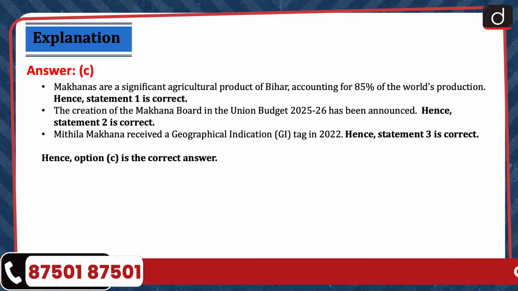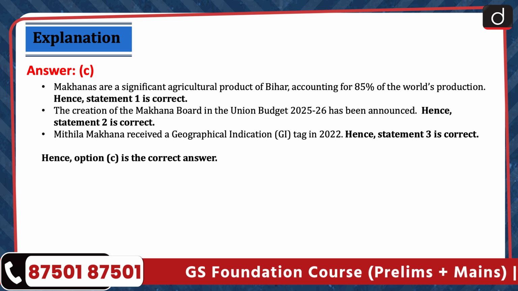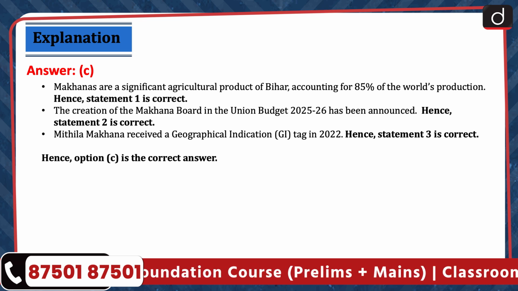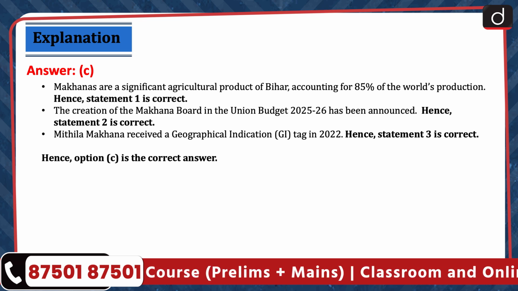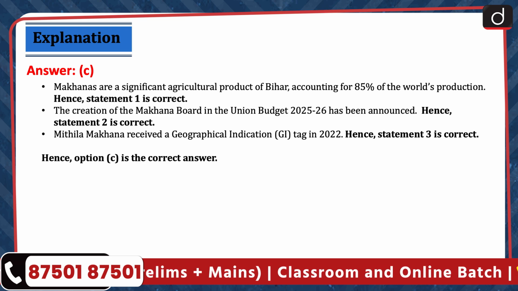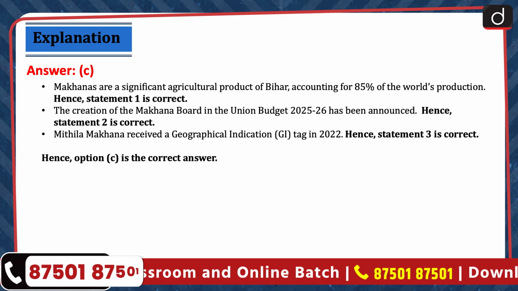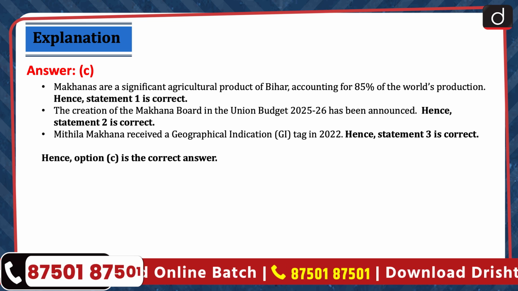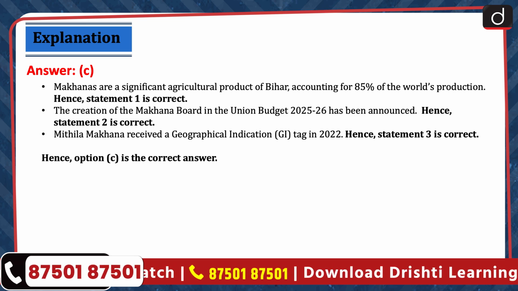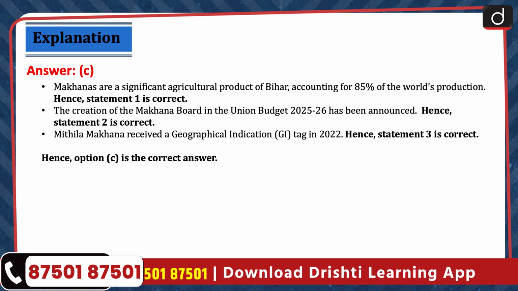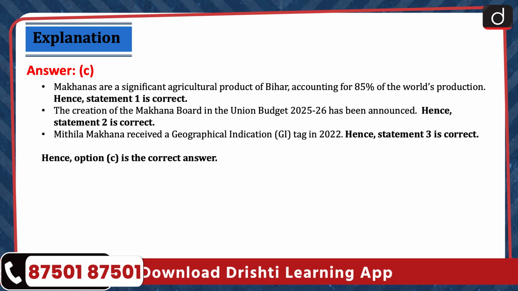Makhanas are a significant agricultural product of Bihar, accounting for 85% of the world's production. Hence, statement 1 is correct. The creation of the Makhana Board in the Union Budget 2025-26 has been announced. Hence, statement 2 is correct. Mithila Makhana received a geographical indication (GI) tag in 2022. Hence, statement 3 is correct. Hence, option C is correct.